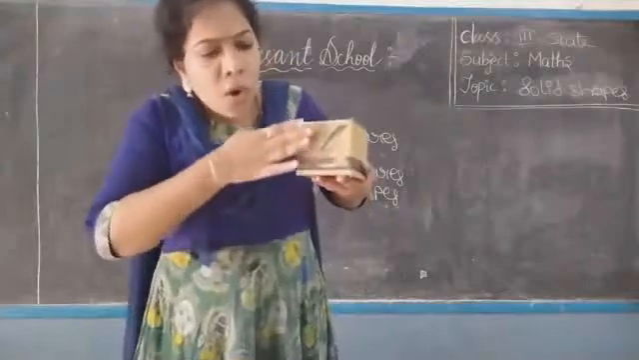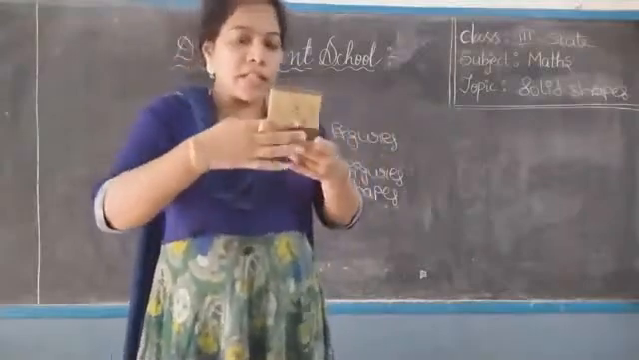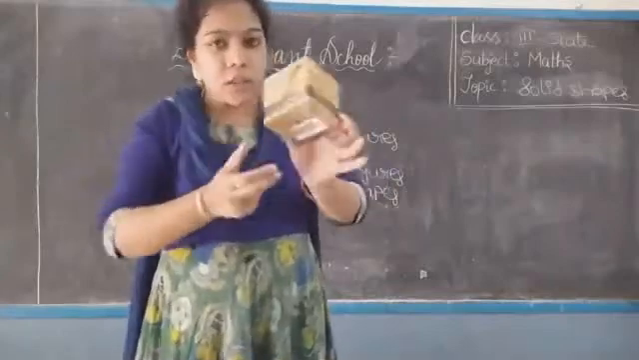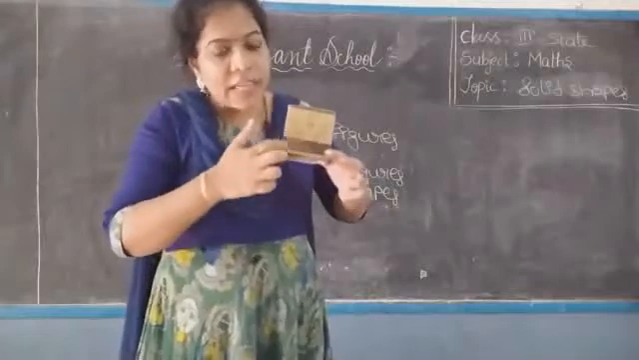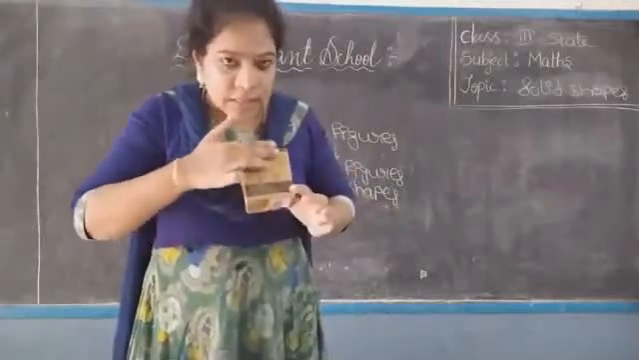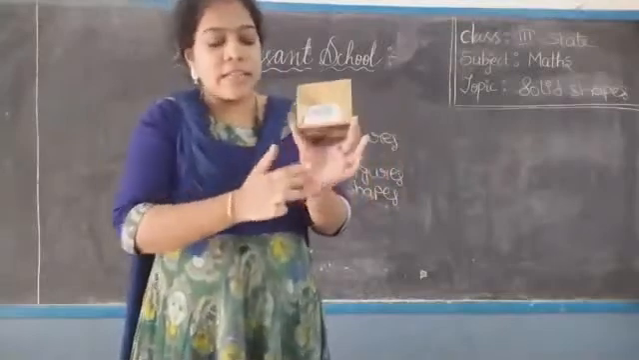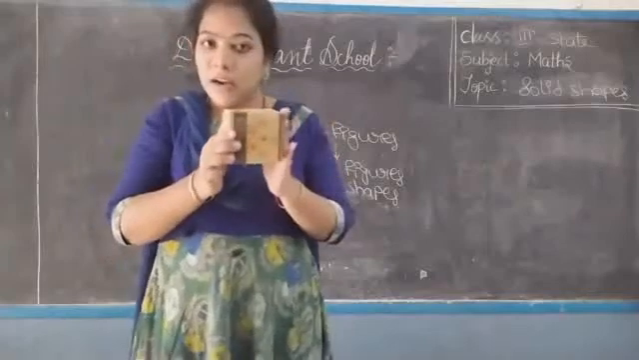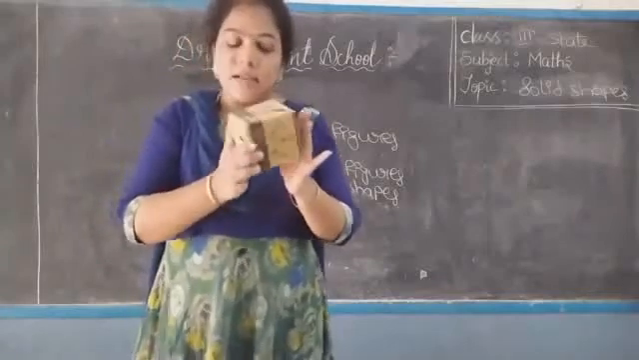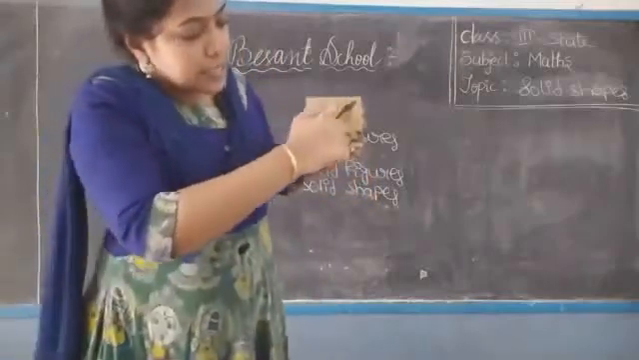Now see, all the faces are in which shape? All the faces of the cube are in which shape? Square only. All these are called faces. See, this one and this one, this one, all these square surfaces are called faces. What are these called? Faces. Okay children, now see, these lines are there.